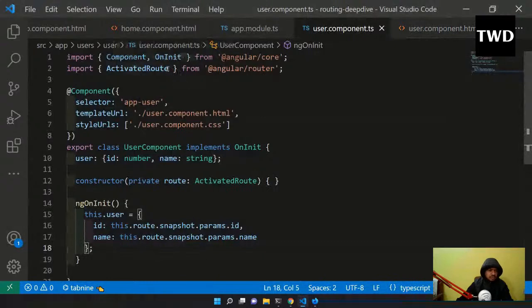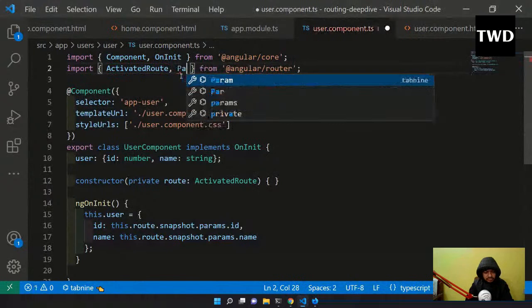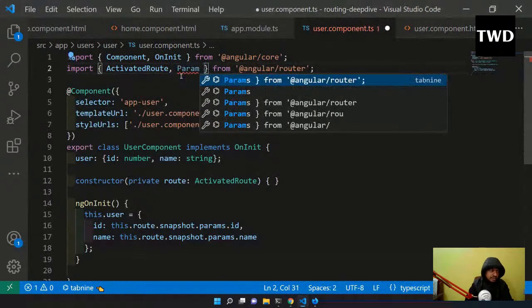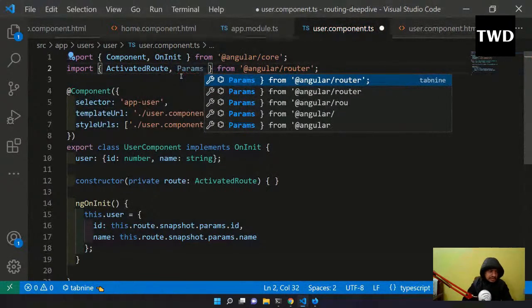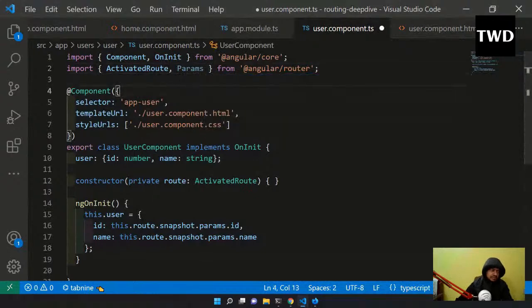So for that, in the user component.ts file I'll come, and here in the activated route I will add an observable that continuously keeps on listening. This observable thing is actually very powerful in Angular, so it is different than the listeners and all. So observables are really very powerful. So params I have to use, and I have to subscribe to this route change.